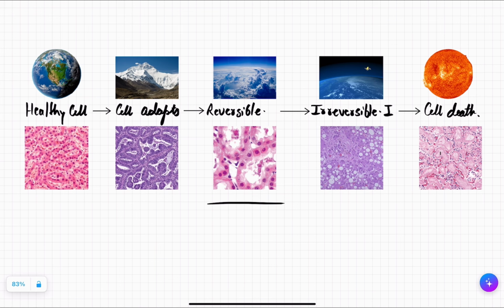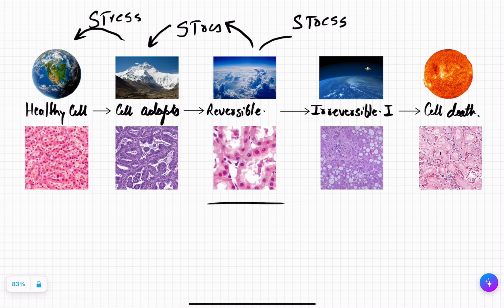Reversible cell damage means if we remove the stress, the cell can go back to the cellular adaptation stage. And if we again remove the stress, the cell can go back from cellular adaptation to the healthy stage. But if we do not remove the stress and let the stress continue, the reversible cell damage will convert into irreversible cell damage.